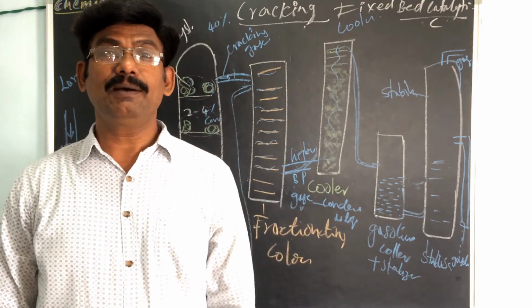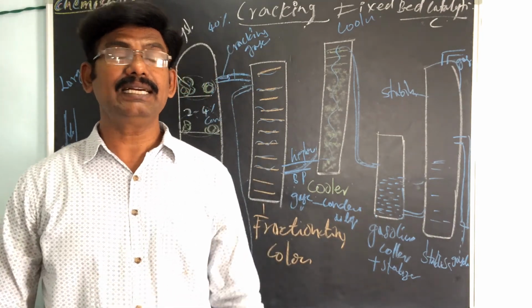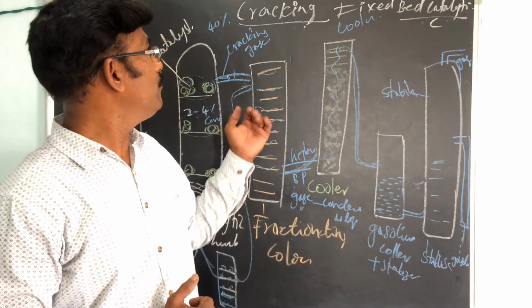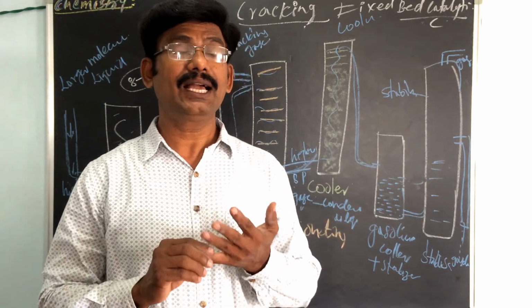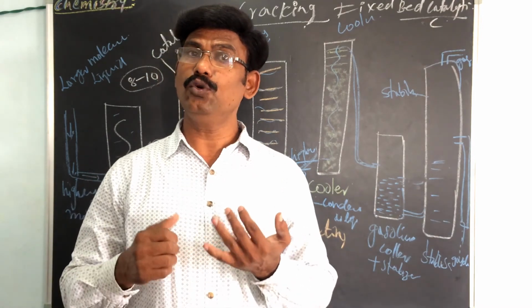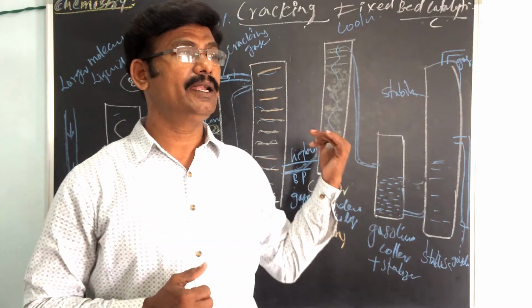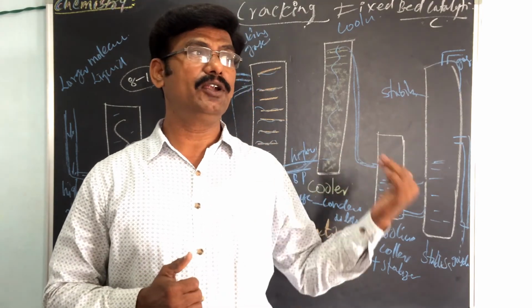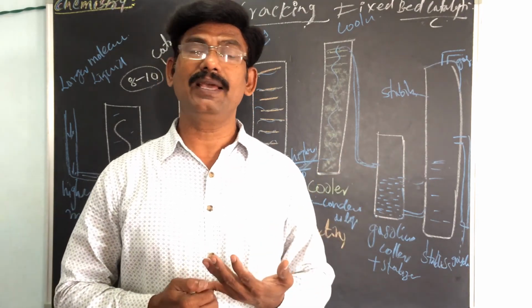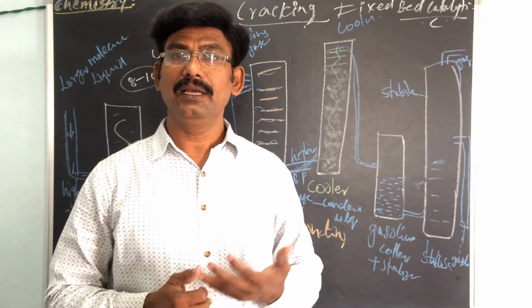So this is about moving bed catalytic cracking. Today we have discussed cracking. There are two types of cracking, thermal cracking and catalytic cracking. Thermal cracking is again divided into two types, vapor phase and liquid phase.